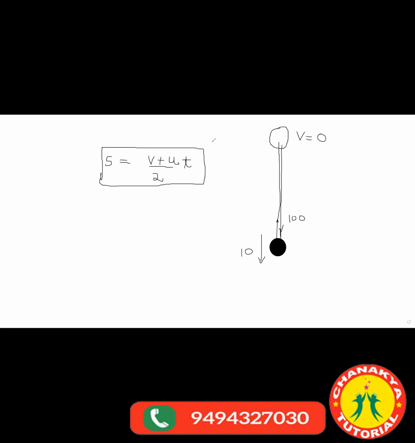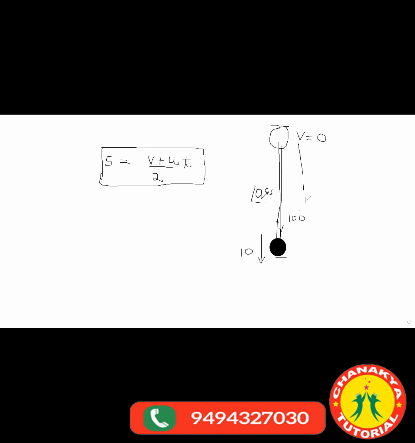After 3, 70. Like that, to go to the top, to become 0, how much time will it take? 10 seconds. Correct? So, from this bottom point to top point, it is taking 10 seconds. Nice.